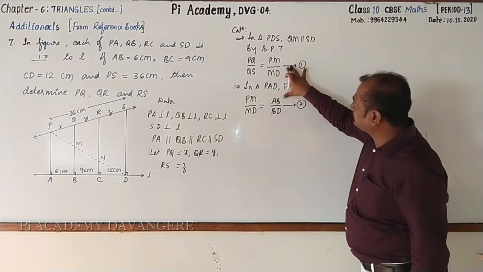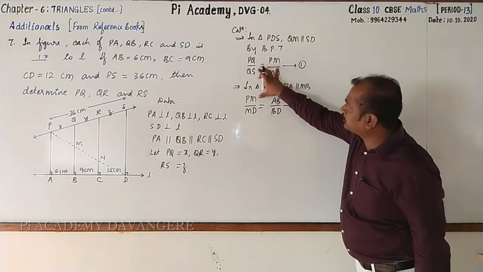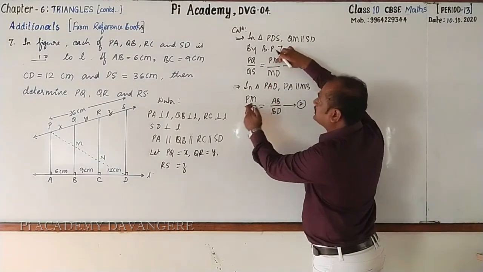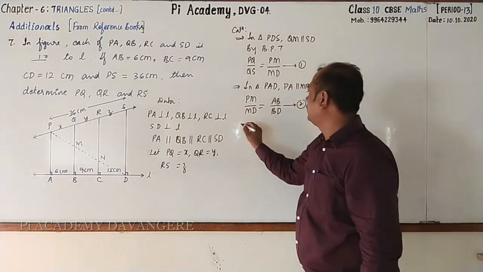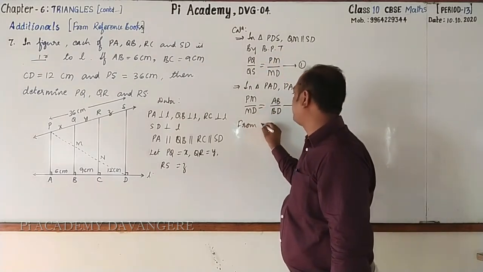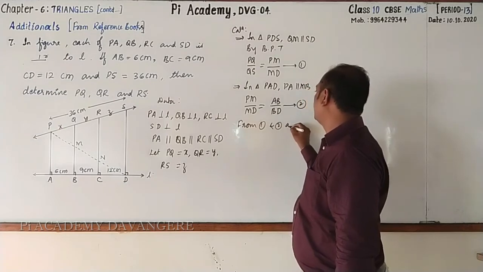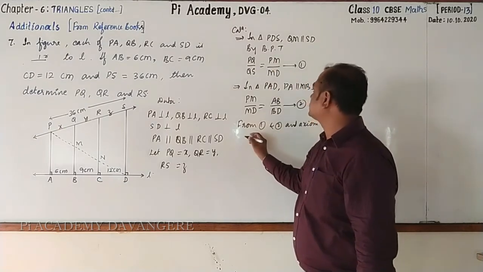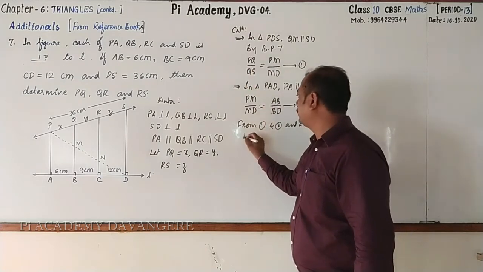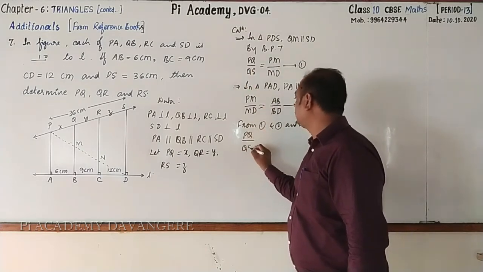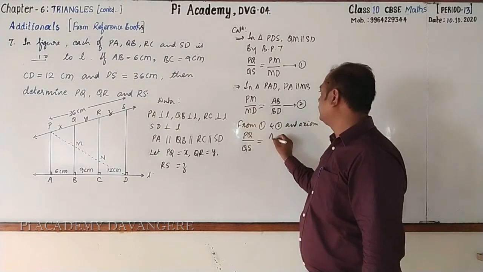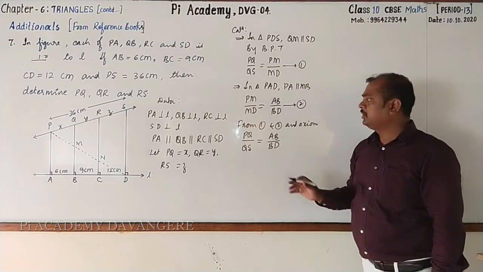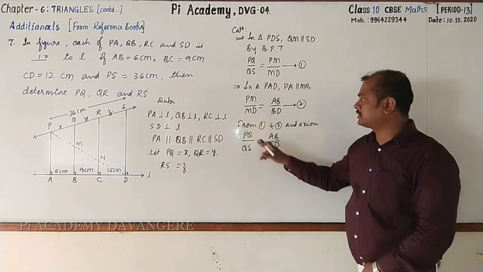See that from 1 and 2, these are the two things equal to the same thing, hence they are equal to one another. Here I'll write from 1 and 2 and axiom, we can write PQ by QS is equal to AB by BD. Followed? Now let's go for taking substitution for all these.